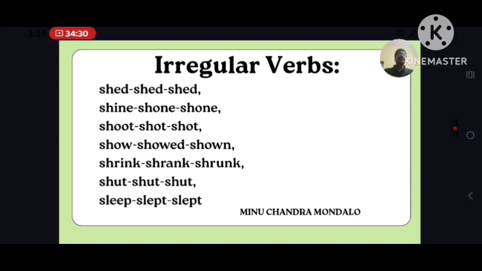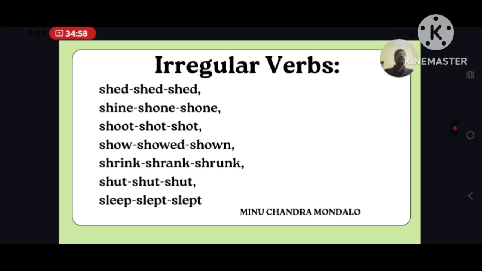Now listen here. When you change the word sow into V2, it is ed, but the V3 changes again. If ed remains the same in V2 and V3, it is treated as a regular verb. But this is a completely irregular verb because there is a fluctuation. There are no certain rules. So sow, sowed, sown. Shrink, shrank, shrunk.